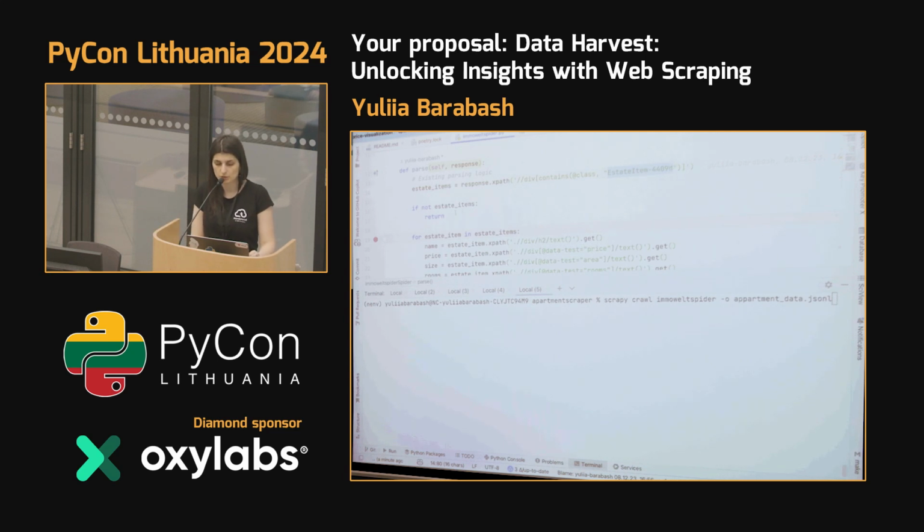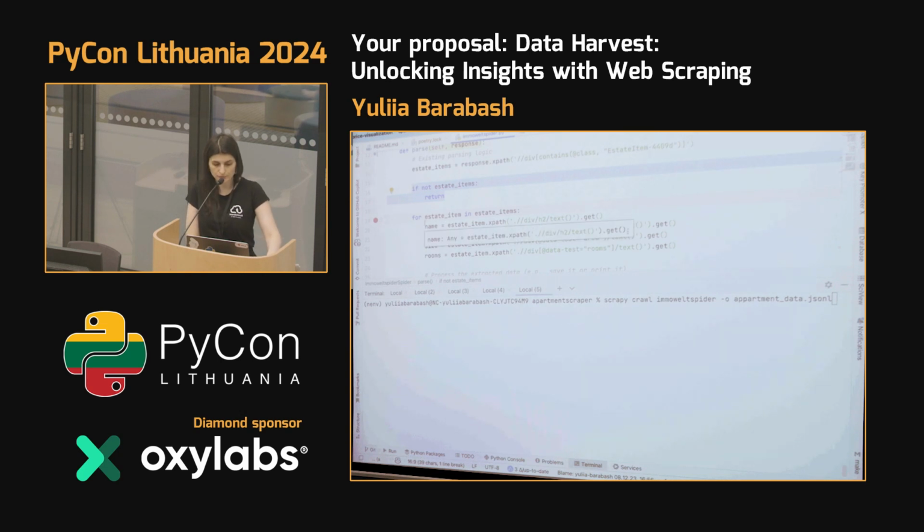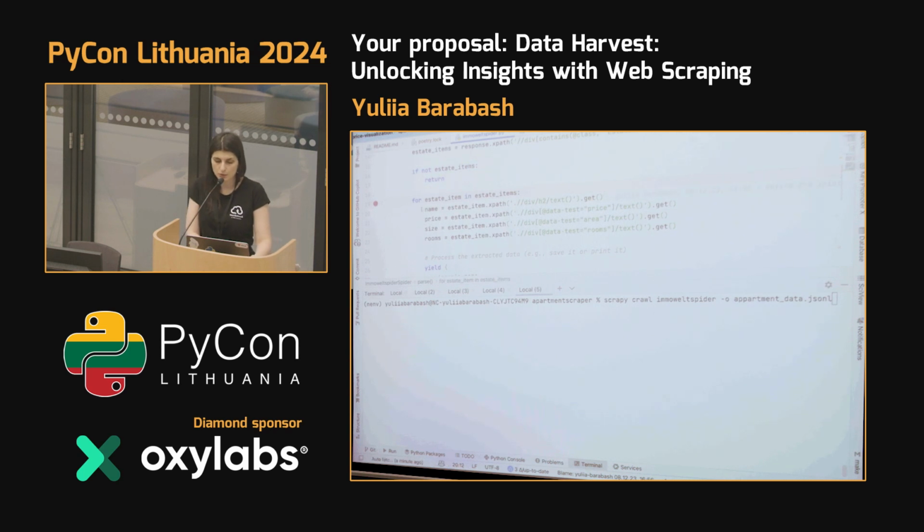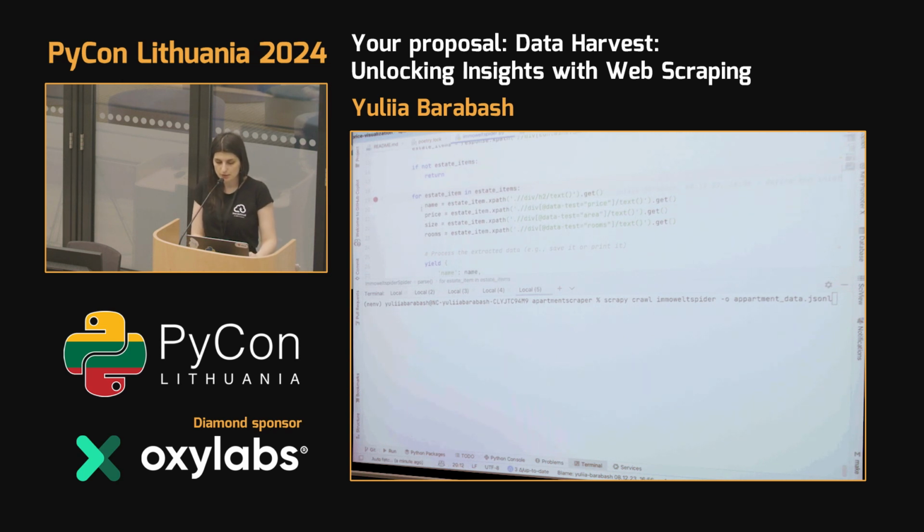For this, we also need to define our stop condition. Right now, our stop condition is that we iterate for each page as long as we have state items on our page. If we don't have state items, it means we are at the last page, and we are no longer interested in going through it. Then another thing is our processing of each item.